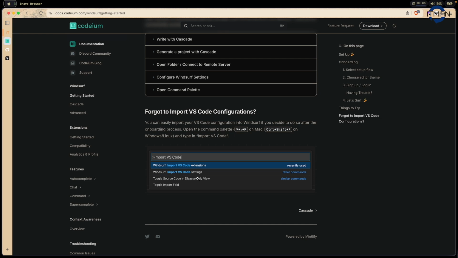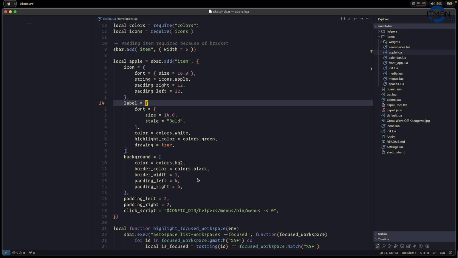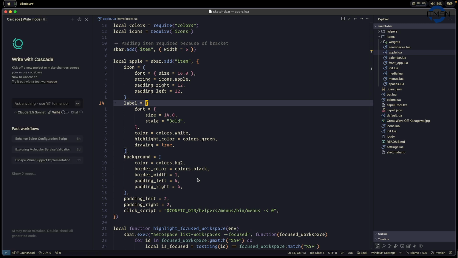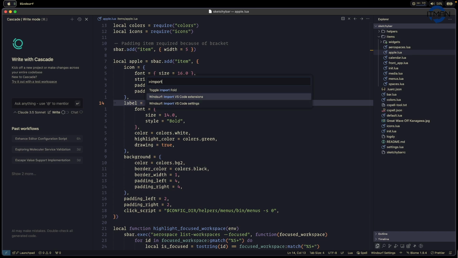So let me open Windsurf. This is just a sample of my process with SketchyBar. If I open the menu, from this moment, if you want, you can just import. You have two options: you can import your VS Code configuration or VS Code settings, and it will easily migrate everything for you.